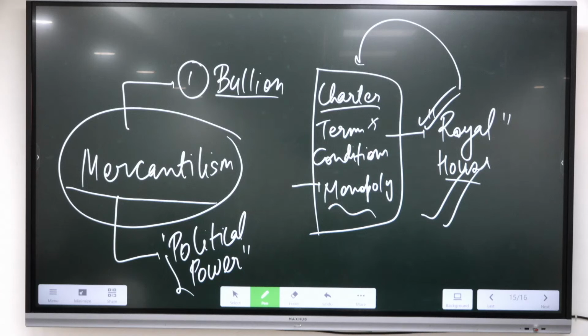If we see their relations, initially they had to face the wrath of Shivaji, and eventually they acknowledged the authority of Shivaji and paid money for the various trading activities done in his area. Second, we see the relation with the Mughals. They were able to get a Farman in 1667 and open a company further on. In 1688, the area of Chandranagar was given by Aurangzeb. And among the southern rulers, they were able to interfere in southern politics, the most important being Carnatic and Hyderabad. Both were influenced by the role of Dupleix, which we will discuss tomorrow.